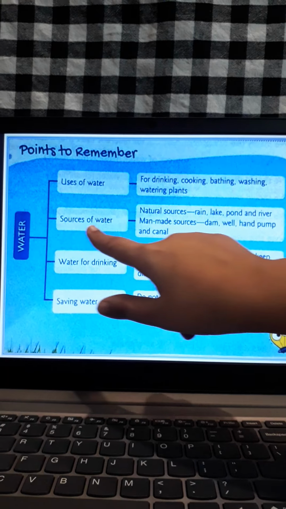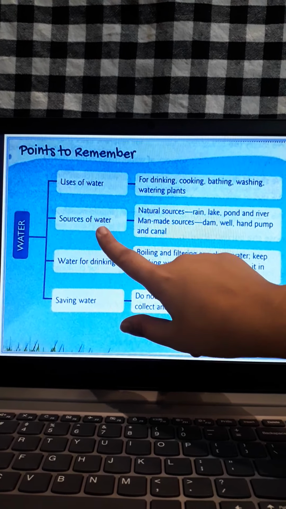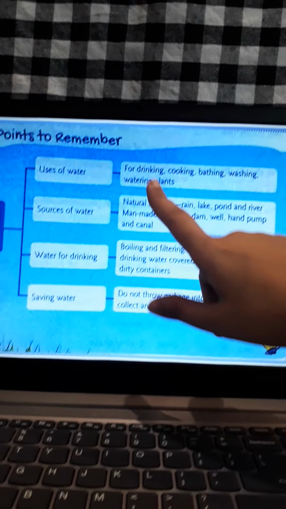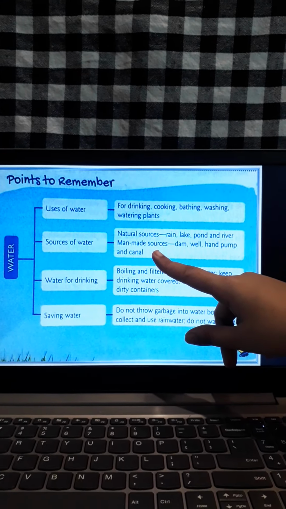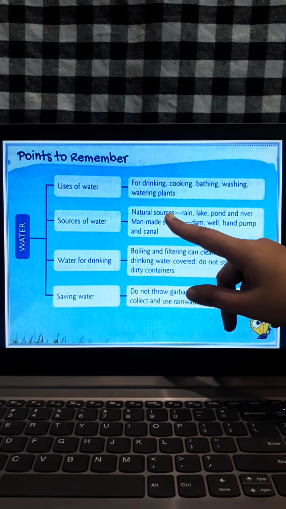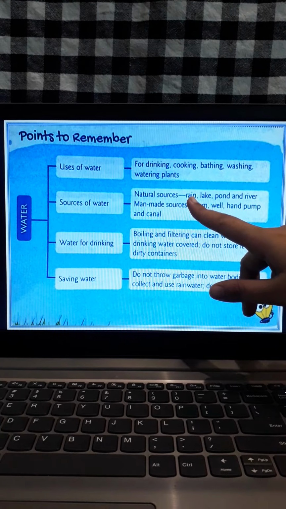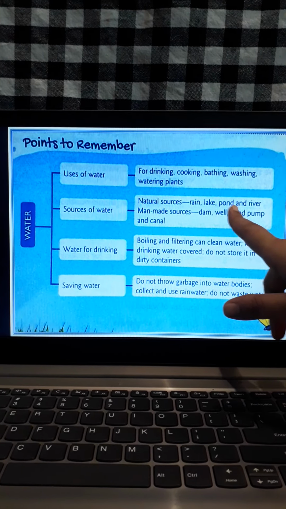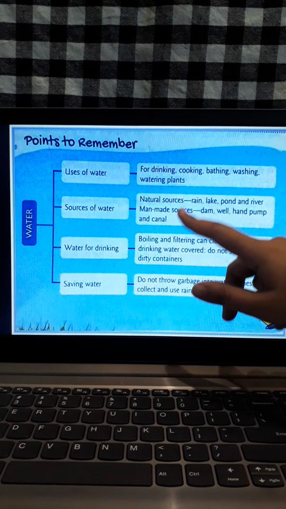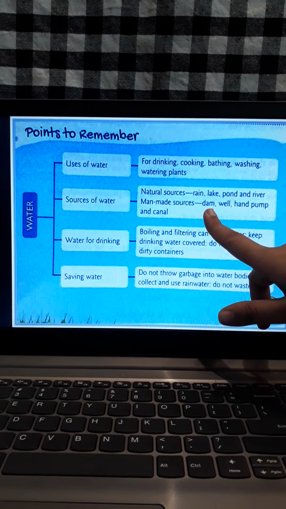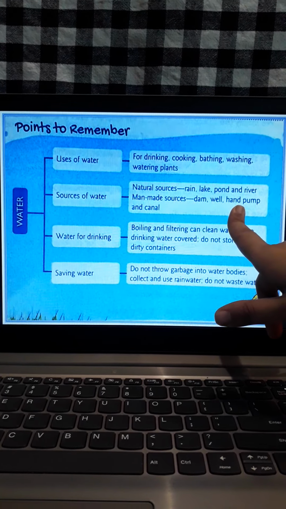Then sources of water. Sources of water, I told you, natural source and man-made source. Isn't it? I have taught you. What are the natural sources? Rain, lake, pond and river. What are the man-made sources? Dam, well, hand pump and canal.